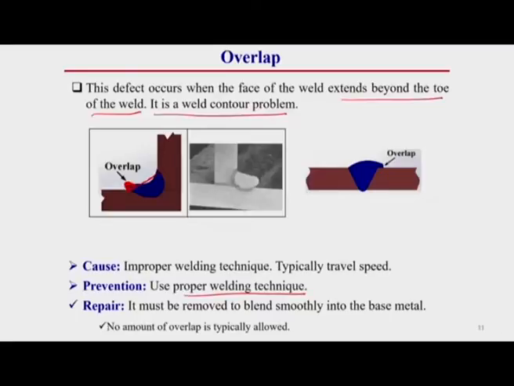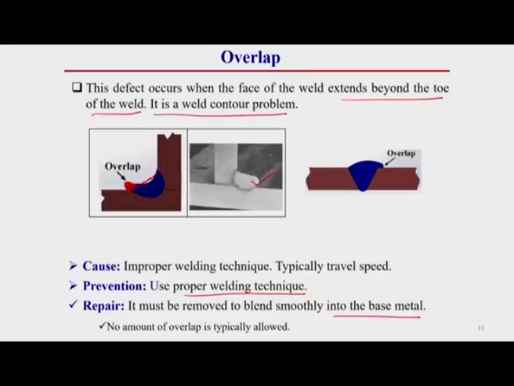So, how can we repair these things? For repairing, you see here there is some excess material. So, we have to just remove that portion by a grinding operation, or it must be removed to blend smoothly into the base surface. Here one thing you should keep in mind, this overlapping is highly avoidable in welding operations or welded structures. No amount of overlap is typically allowed, keep this in mind. This overlap is such a defect, no amount is allowed in a welded structure.